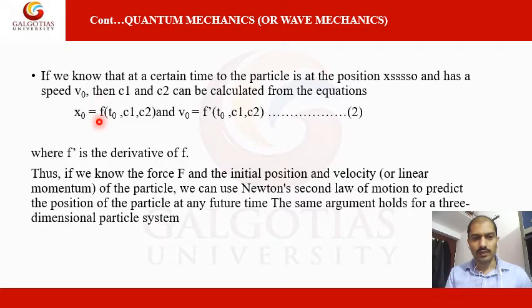Thus if we know the force F and the initial position and velocity, or linear momentum, of the particle, we can use Newton's second law of motion to predict the position of the particle at any future time. The same argument holds for a three-dimensional particle system.